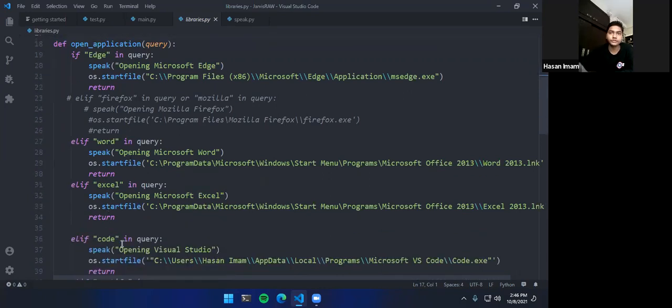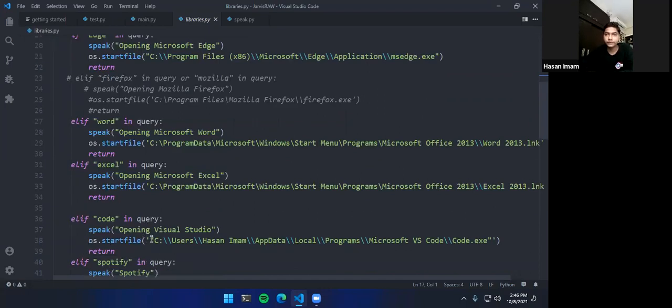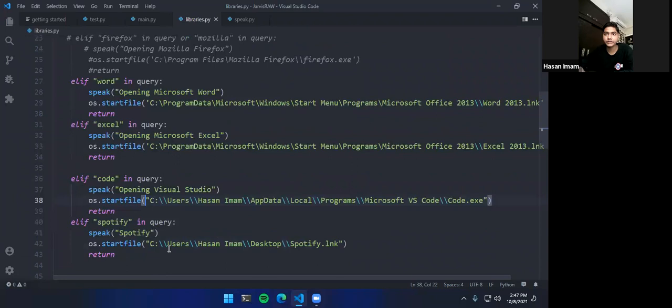So if I say open Visual Studio Code, it will find Visual Studio Code right here, which is stored right here. So you have to give the path as per wherever you have stored programs. Then we have Spotify, start file Spotify. If you are facing any problem with this, let me make it clear that start file is basically a means of double clicking an app. So just clicking start on it, and you can find the paths like that.